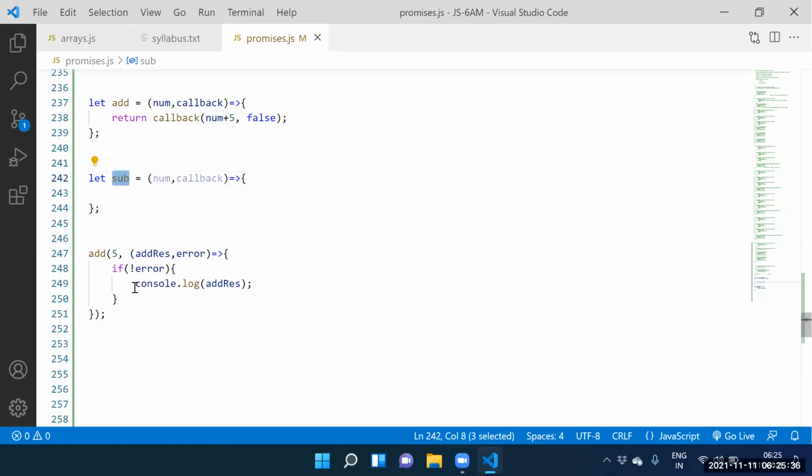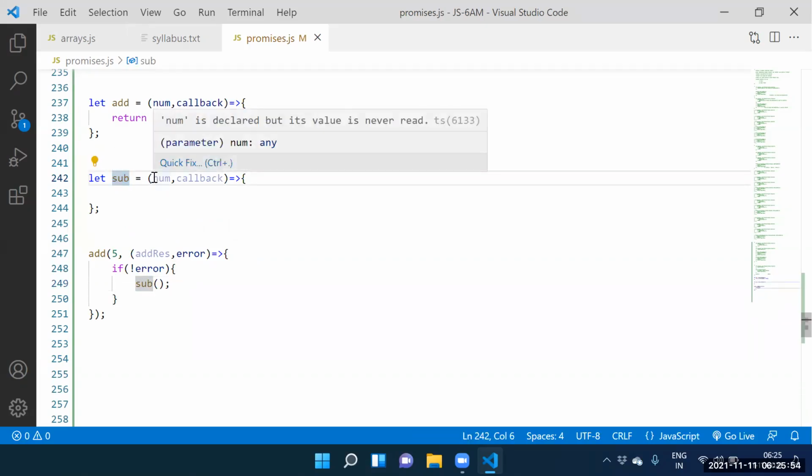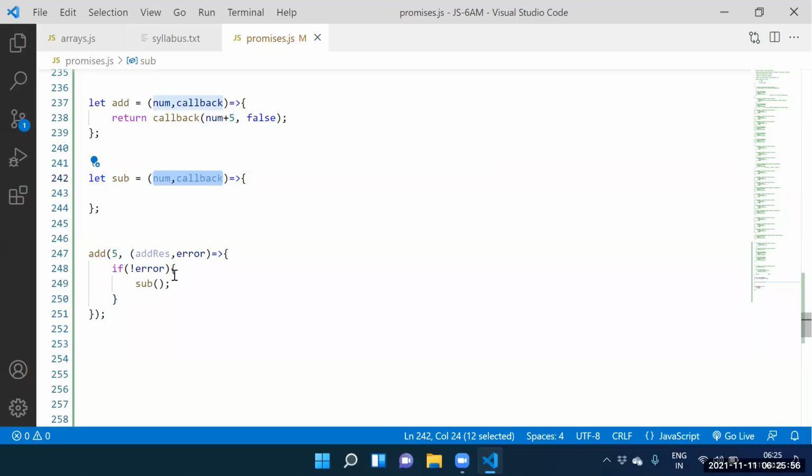Guys, can I call the subtraction function? Yes. Why not? Happily, we need to call the subtraction function. But Saurav, to call the subtraction function, how many parameters we need to supply? Two parameters. Number and the callback.